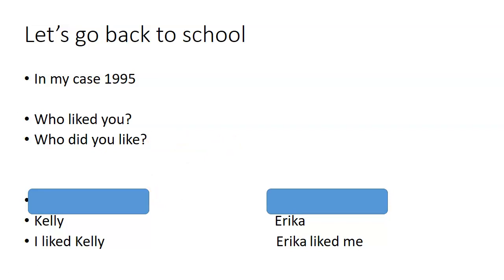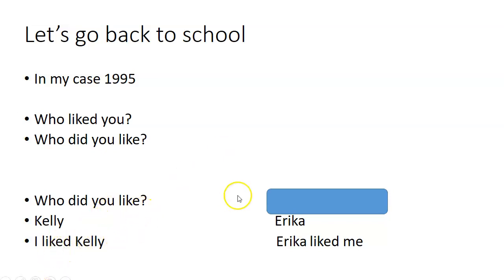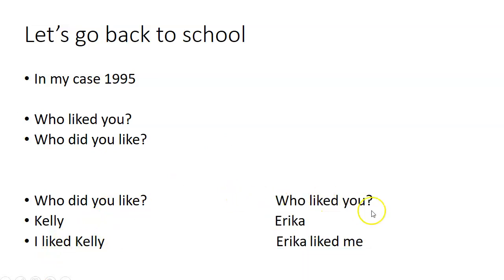Very good. So let's see. Who did you like is this question, and the answer for this question is I like Kelly. The other question is who liked you, and the answer is Erika liked me. Okay. Maybe you can do the same. You can write two names, your two names, and then you can try to do the same exercise. So for you it's better, so you understand better.